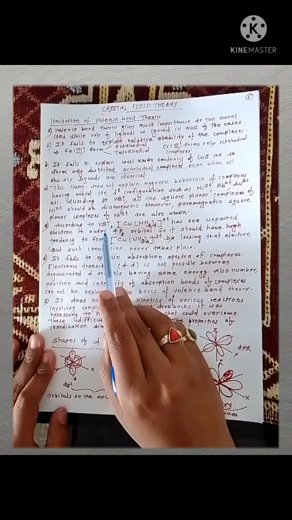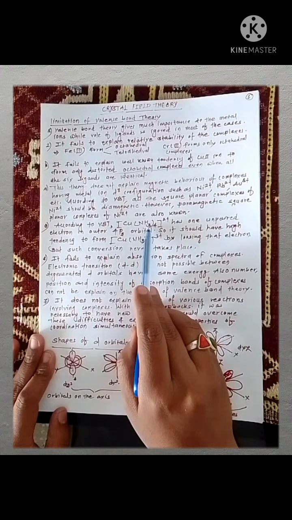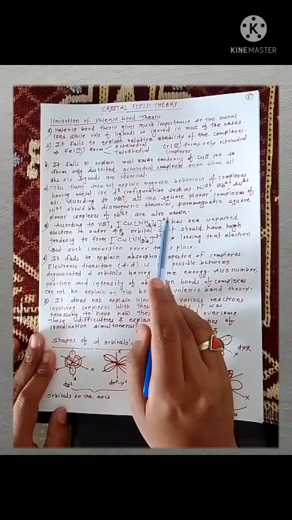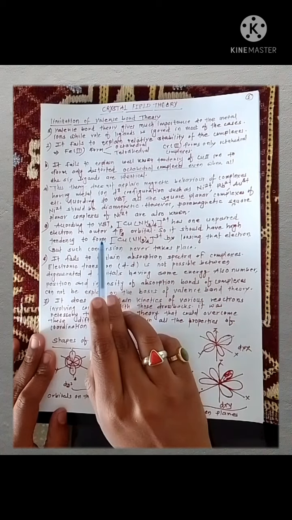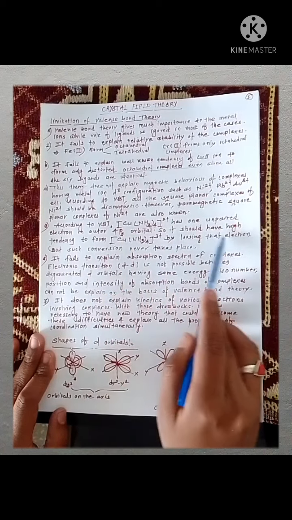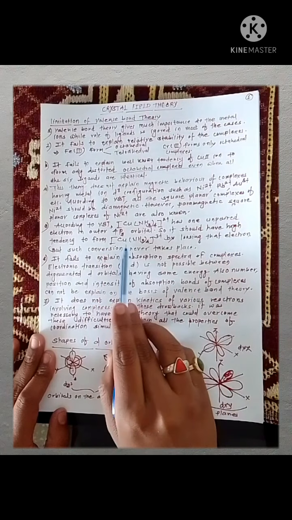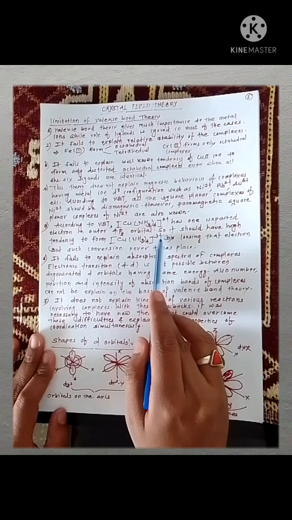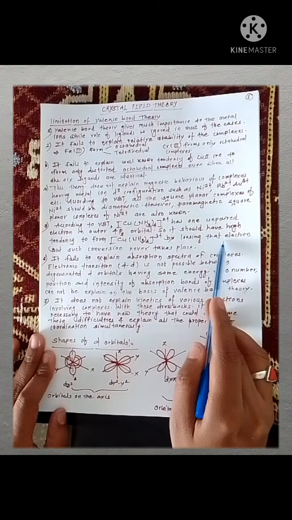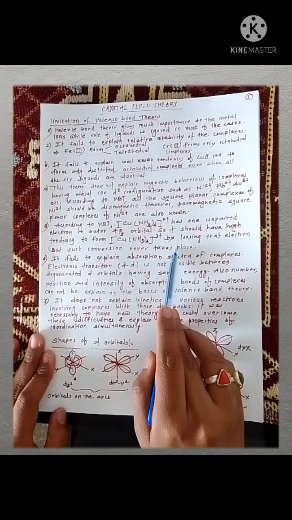According to valence bond theory, the tetraammine copper 2 plus complex has one unpaired electron in the outer 4pz orbital, so it should have a high tendency to form tetraammine copper 3 by losing that electron, but such a conversion never takes place.